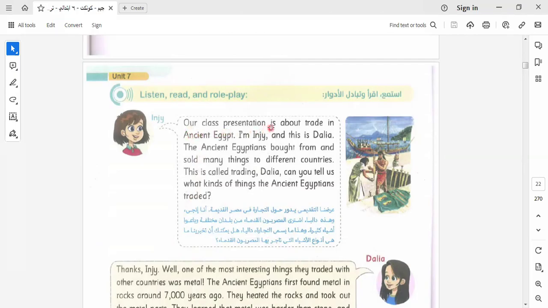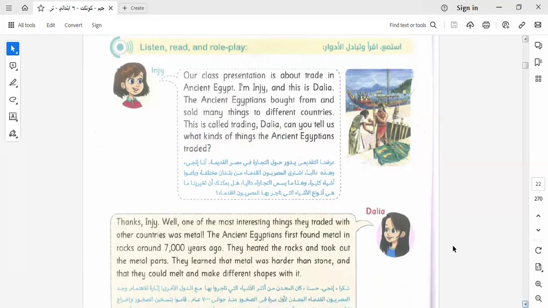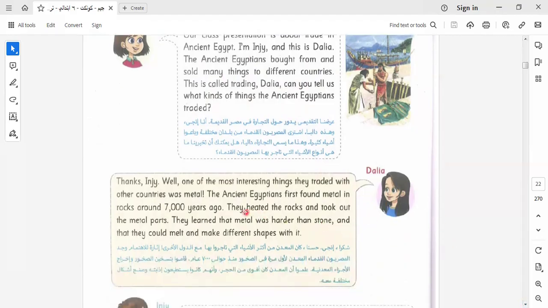Our class presentation is about trade in ancient Egypt. I'm Angie, and this is Dalia. The ancient Egyptians bought from and sold many things to different countries. This is called trading. Dalia can tell us what kinds of things the ancient Egyptians traded. So here, Dalia, I want to know the things that the ancient Egyptians traded. Let's hear from Dalia. Thanks, Angie.